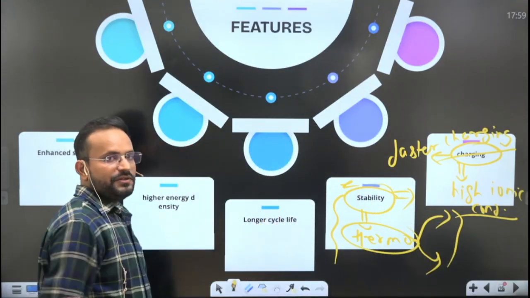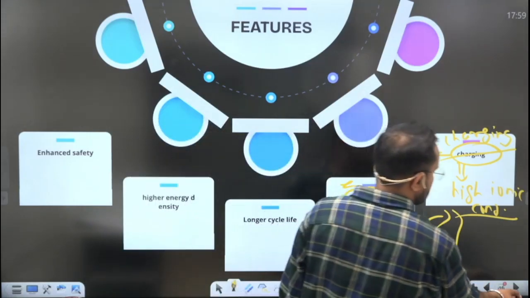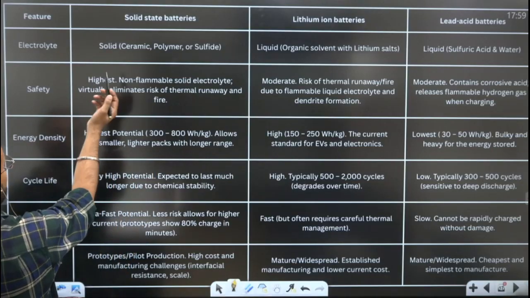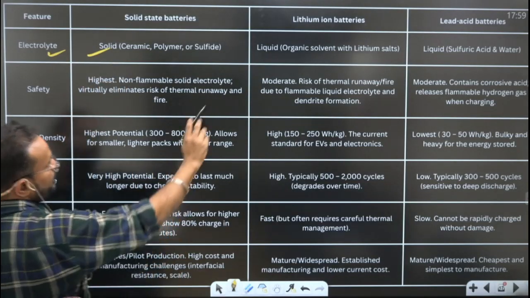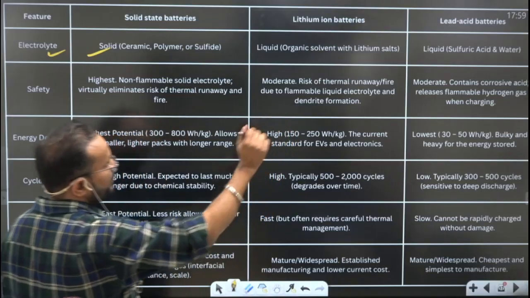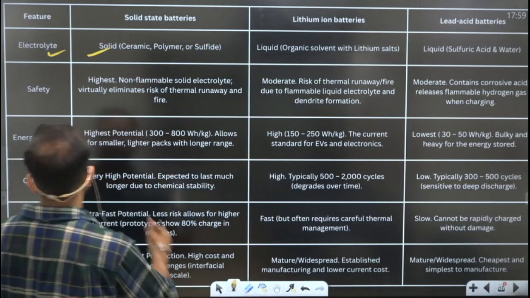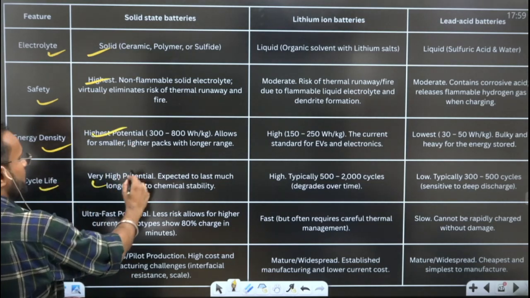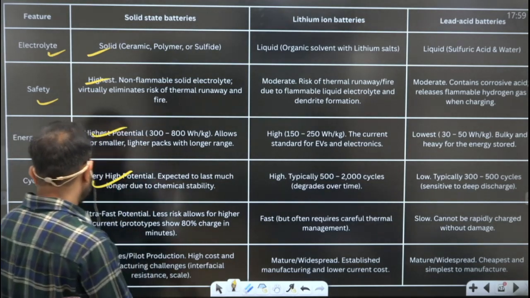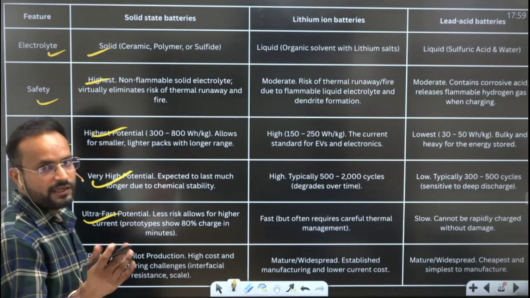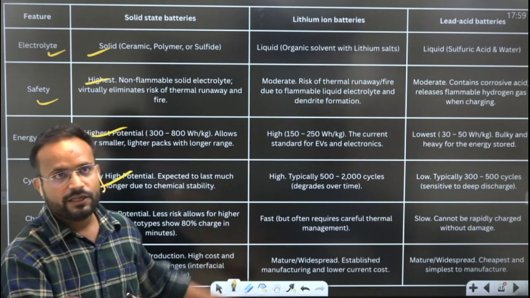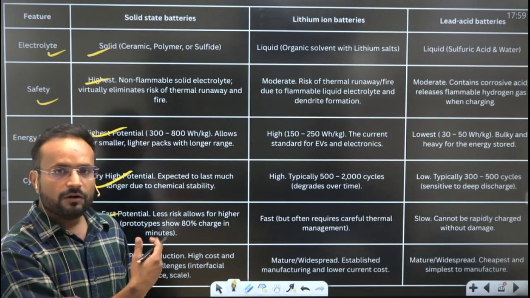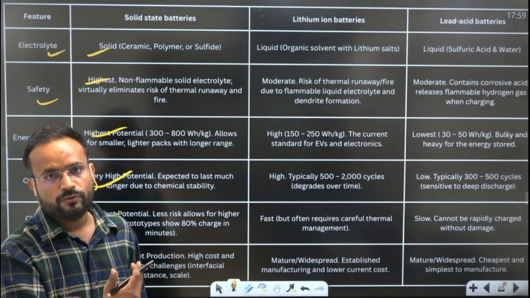So these are some of the features that you need to remember, and these features then become an advantage, which I have given you in tabular format that you can read. The electrolyte, as I have told you, is solid, and in the other two, the lithium ion and lead acid batteries, it is liquid in nature. Safety is highest, energy density is highest, cycle life has a very high potential, as I told you, and charging speed is ultra fast, with high ionic conductivity. So this table you could remember, as it could be asked in a comparison format in the prelims, or in the mains you could be asked to compare the two batteries.